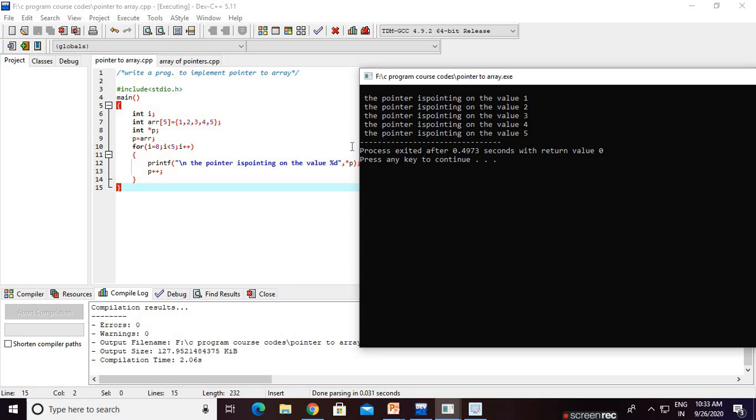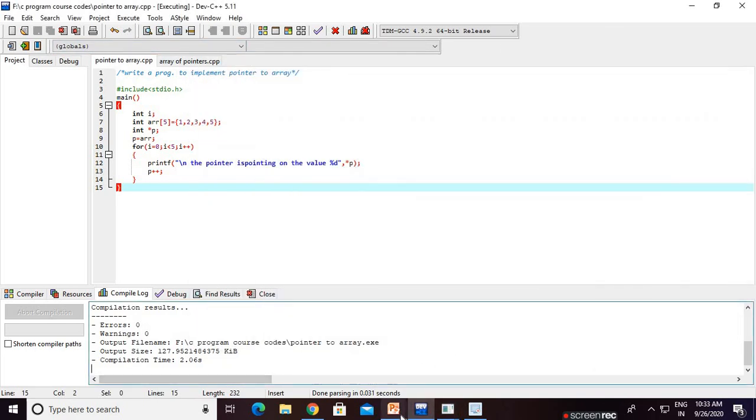So what is the value printed? What is the value of arr[0]? 1. Again p++. Now p is shifted, pointing to the next index, arr[1]. So the value printed is 2. Again p++, pointing to arr[2]. Print the value 3. Again p++, the pointer is pointing to arr[3]. Here 4 is printed. Again p++, the pointer is pointing to the next element, the next address of the array, arr[4]. So 5 is printed. That's why this is a pointer to an array. Again go to our slide.